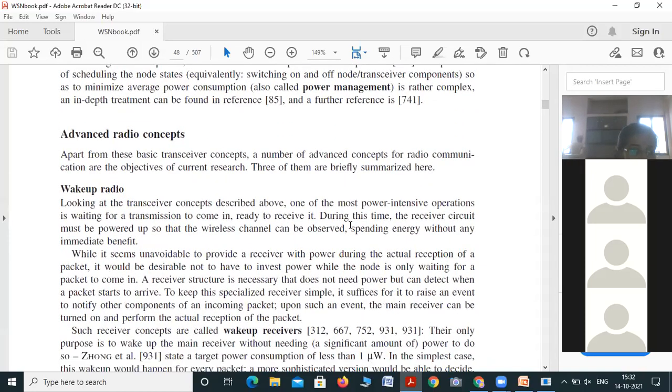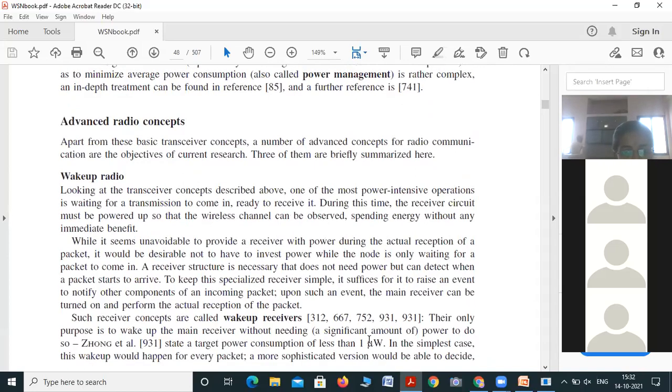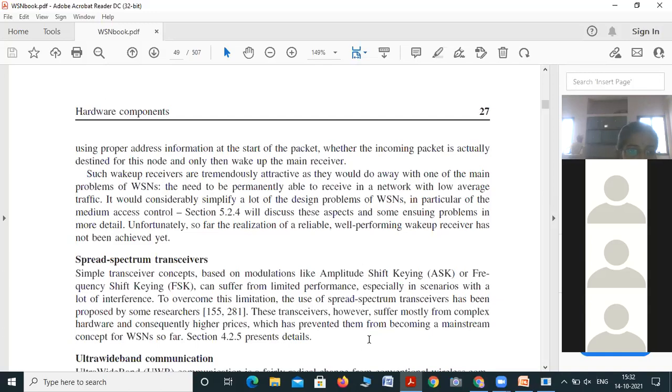Some advanced concepts are wake-up radios, which we have seen: whenever a message is received, the transceivers wake up. Then spread spectrum. Simple transceiver concepts based on modulation like amplitude shift keying, ASK, and frequency shift keying, FSK, can suffer from limited performance. Spread spectrum transceivers work on different spectrums like frequency bands, and in the modulation techniques we can use amplitude shift keying and frequency shift keying. Okay.